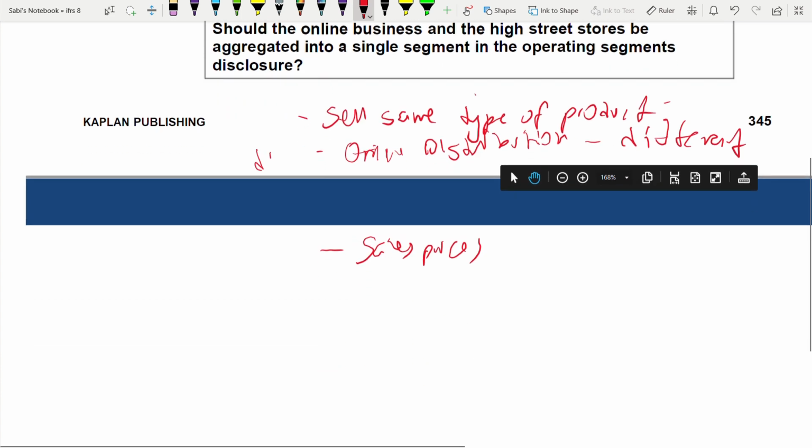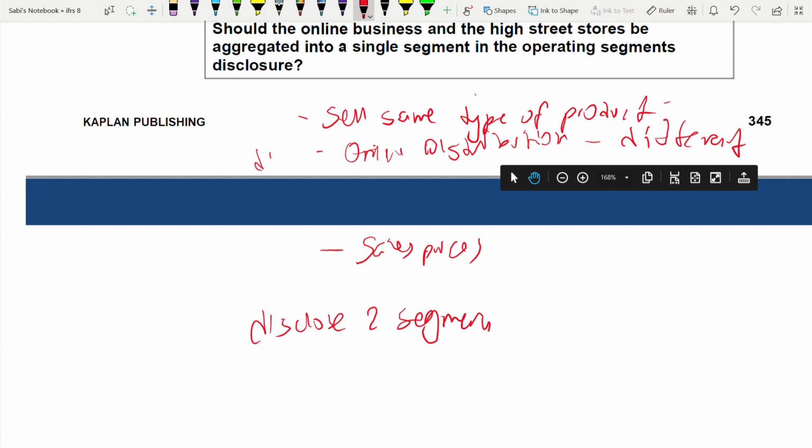Okay, disclose. This is how you conclude: the two segments separately, because their economic characteristics are different. Customers are going to collect in two different platforms. The margins are not similar. Now let us move on to the next part.